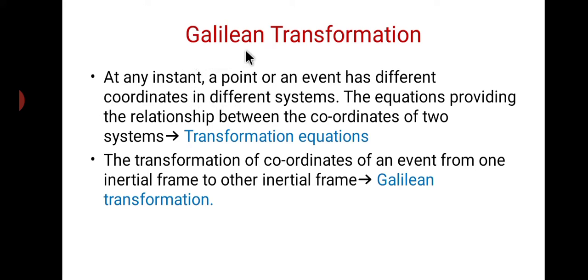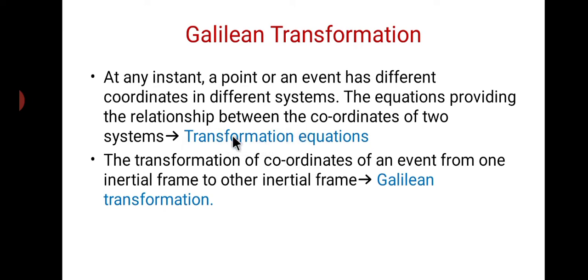Now, the Galilean transformation. Here, at any instant, let us consider a point or an event. The point, or maybe an event, has different coordinates in different systems. The equation which provides the relationship between the coordinates of the two systems, we call a transformation equation. I will show what we mean by the transformation equation in a forthcoming class.